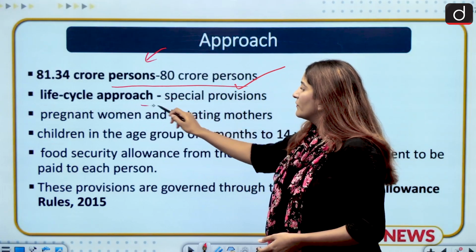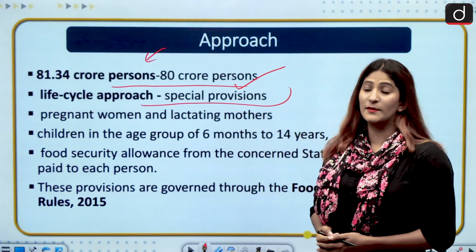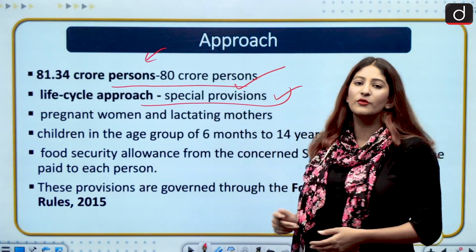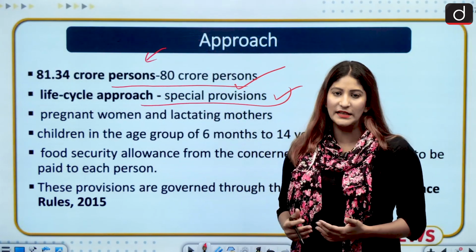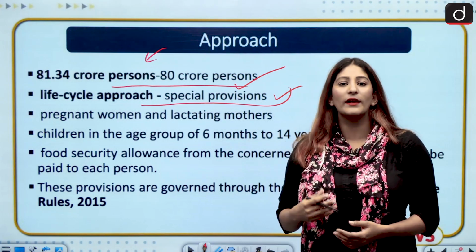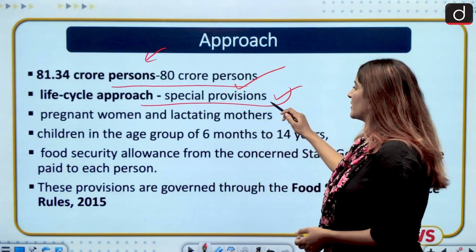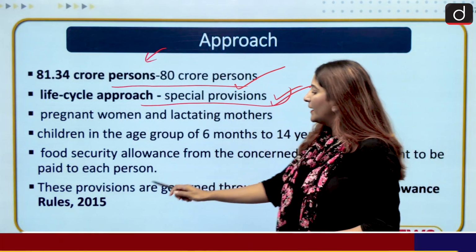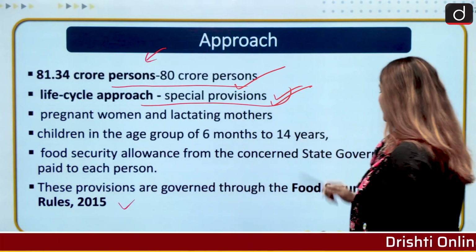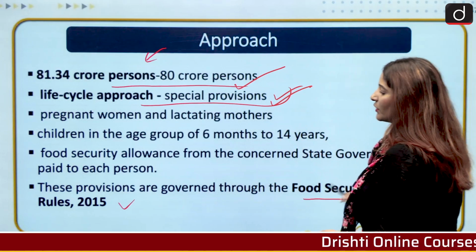The approach of this act is the life cycle approach. That means if there is a need to tweak something or add something on, that will move on throughout the life of the act. And special provisions have been made by the rules of 2015, the Food Security Allowance Rules 2015.